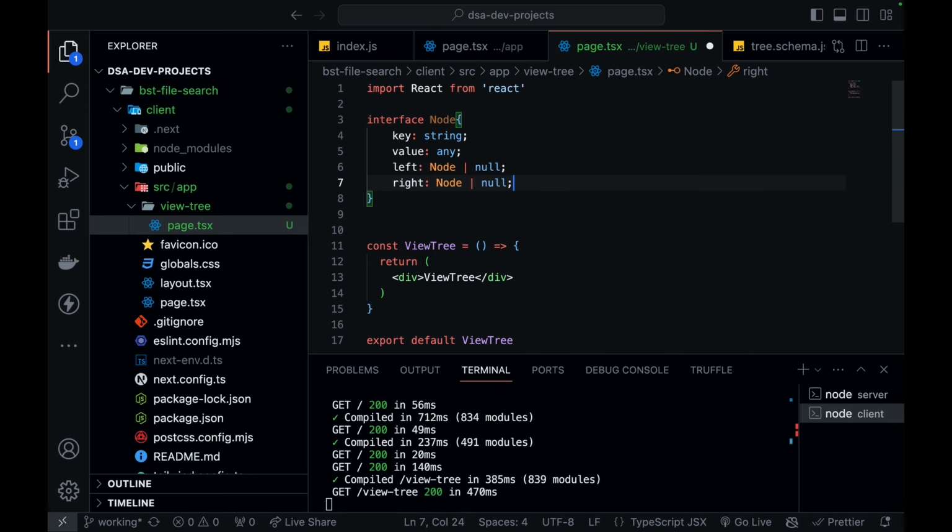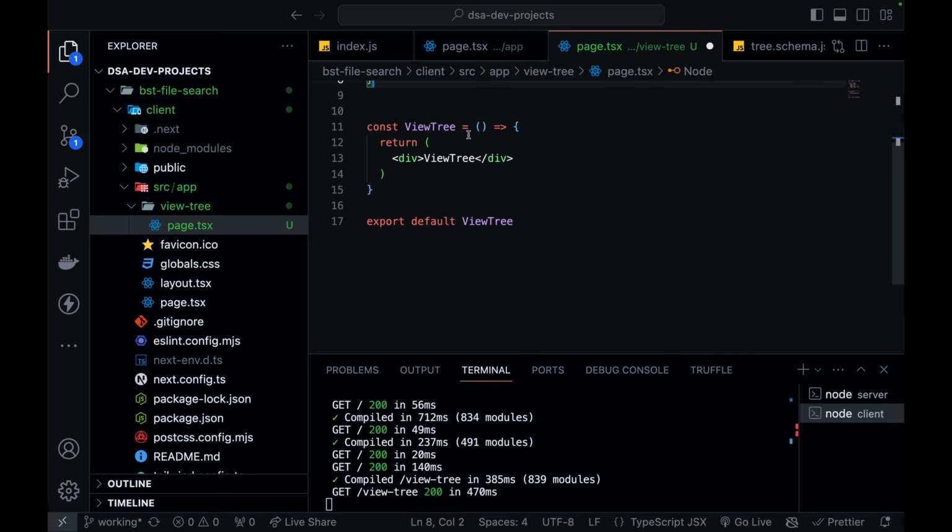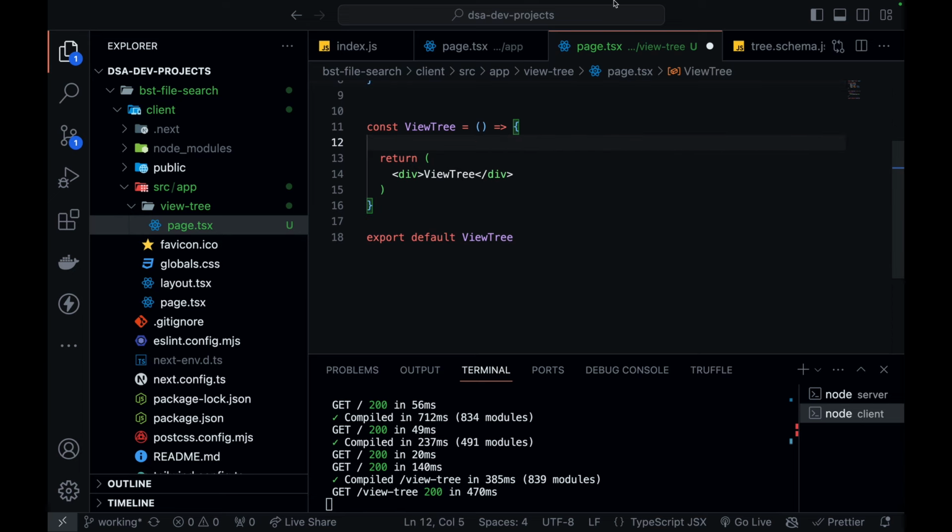Then I'm going to have a variable in my view tree which will be constant tree data. Initially this tree data is going to be null because I don't have any node. As soon as the app page loads, I'm going to make an API call and initialize my tree data.